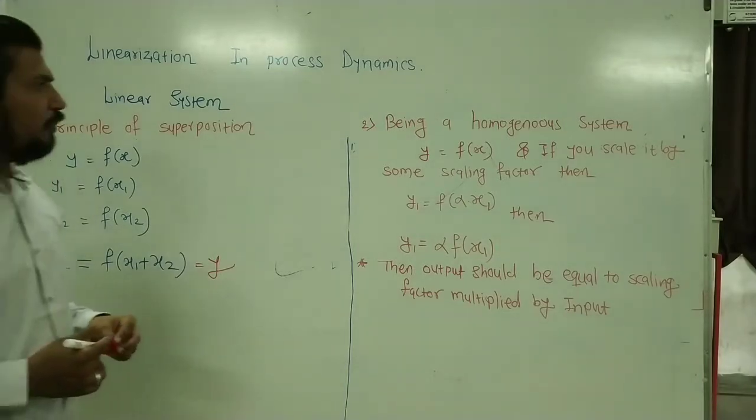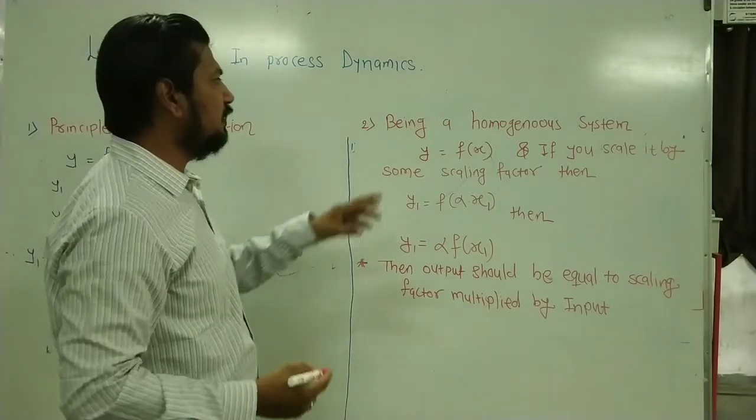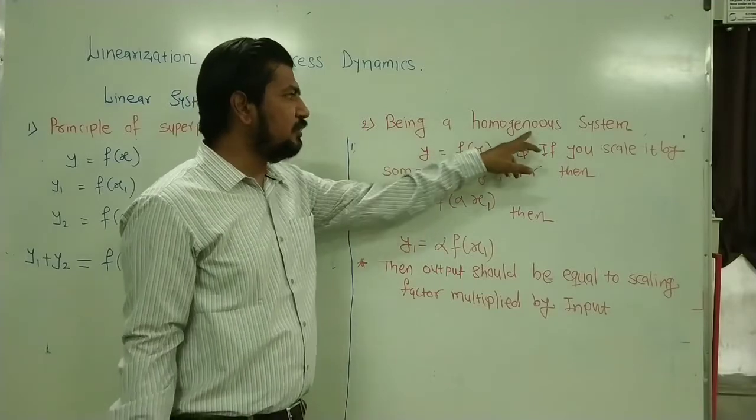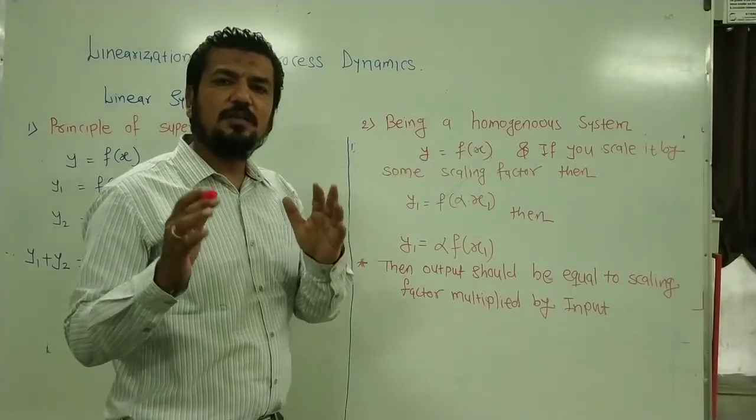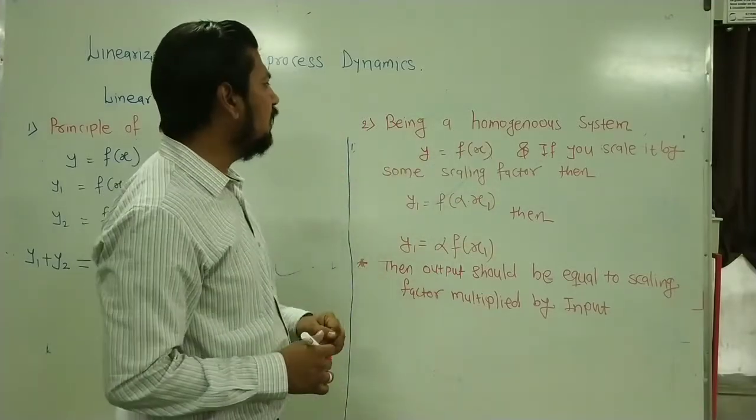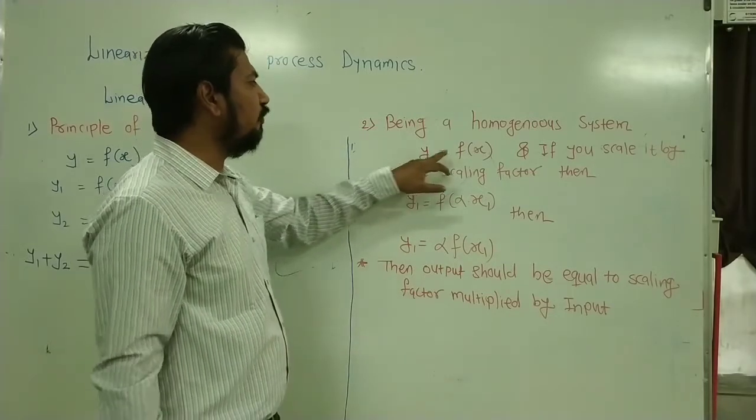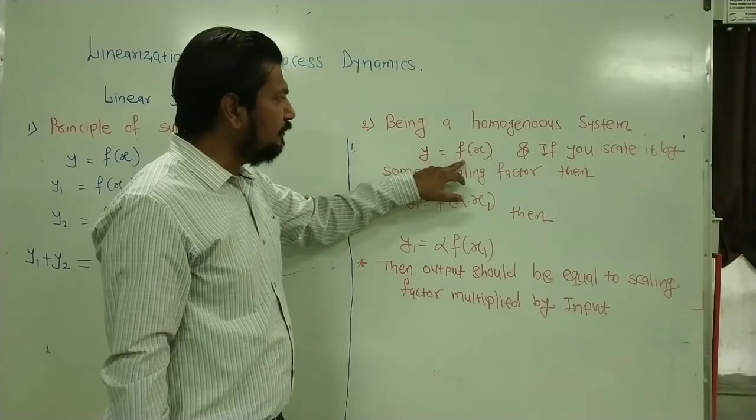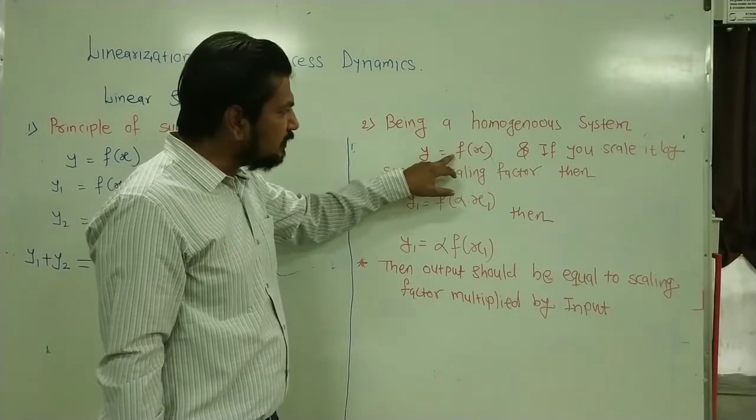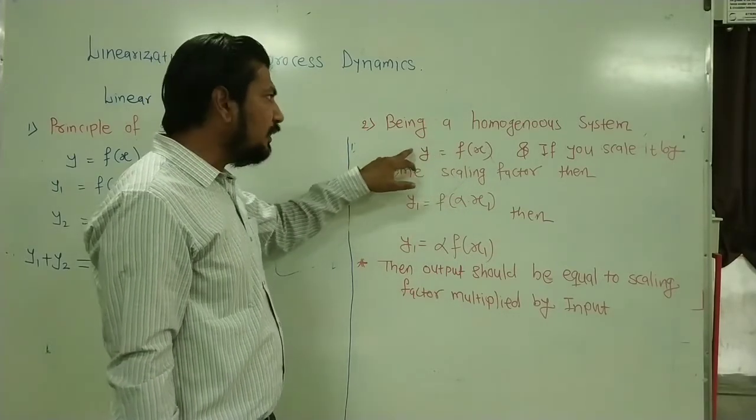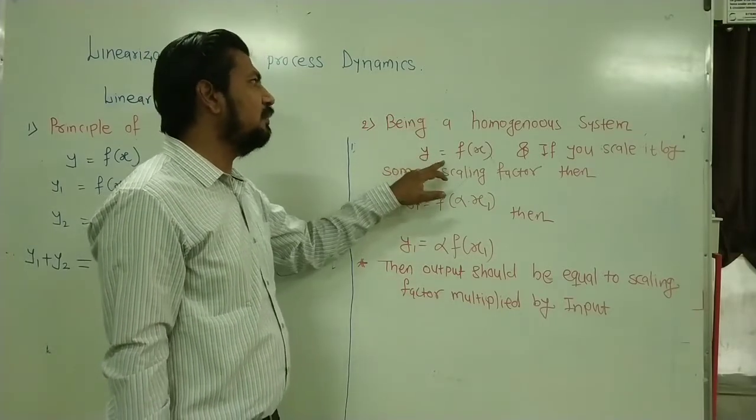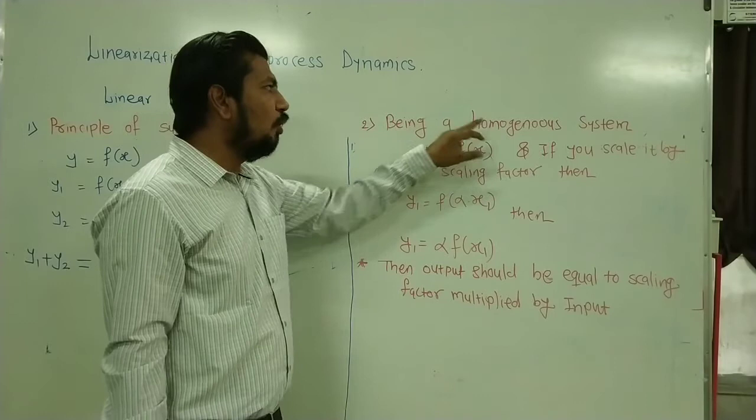Now, the next property of a linear system is the principle of homogeneity, or being a homogeneous system. Let us see how we can consider that a system is homogeneous. Consider that y is the output for which the input is f(x). If I scale up this input by some scaling factor, then accordingly the output should be scaled up. Then the system is said to obey the principle of homogeneity.